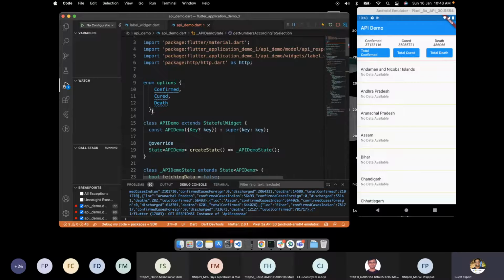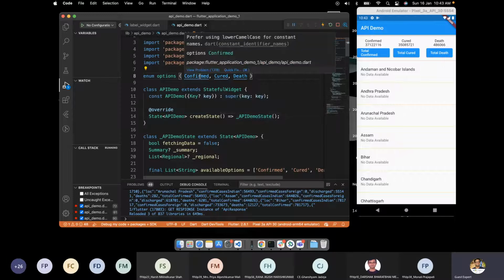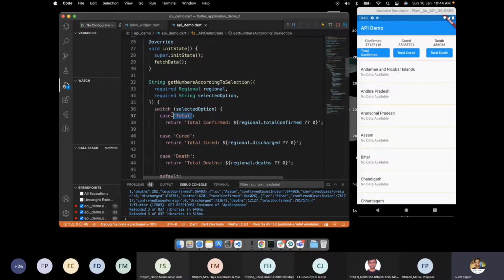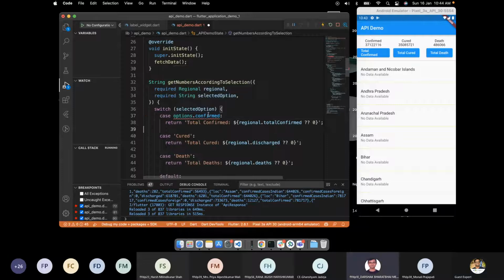But still it is throwing an error. Unexpected. Try removing this. Okay, we have removed this. Now what's the next thing? Sir, in the switch case, we have to write options.confirm, options.cured, and options.death. Okay, so options.confirmed, but again it's throwing an error. The switch case expression type Options must be a subtype of the switch expression type String. We require a string inside the switch, sir.